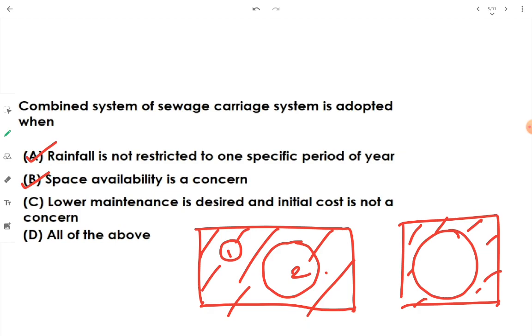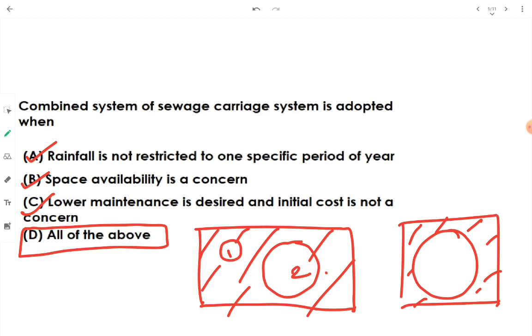Yes, when we are talking about combined sewer, the initial cost of the sewer, the design and the planning, the proper things that need to be taken care of while laying and installing the combined system are more. On the other hand, in case of separate system, the initial cost is less. But when initial cost is not concerned, we should go with what? Combined system. That's why option C is also right. So we will go with option D, all of the above.